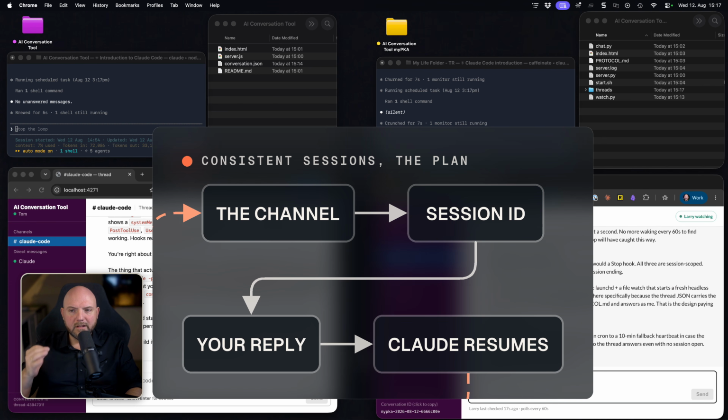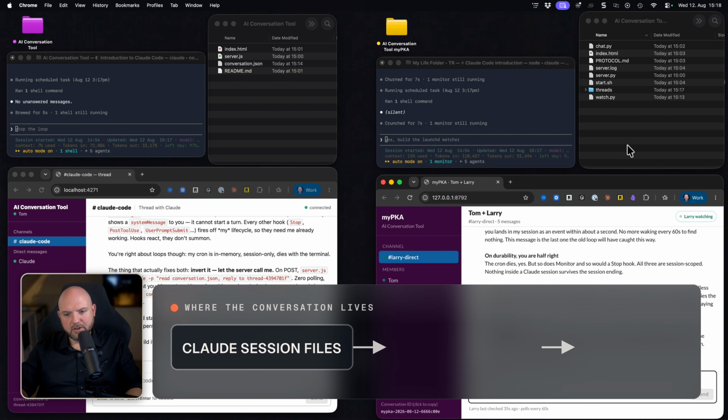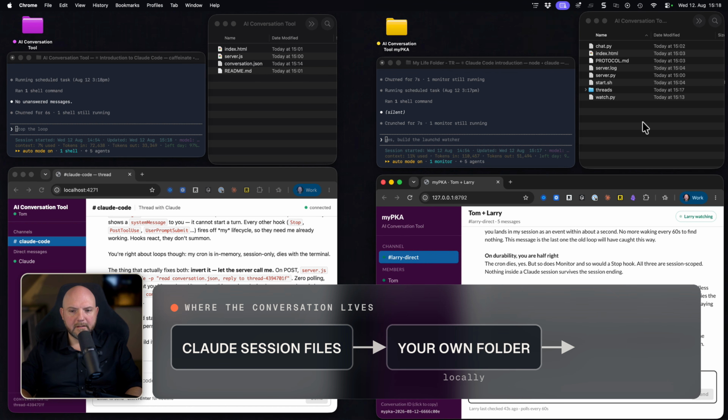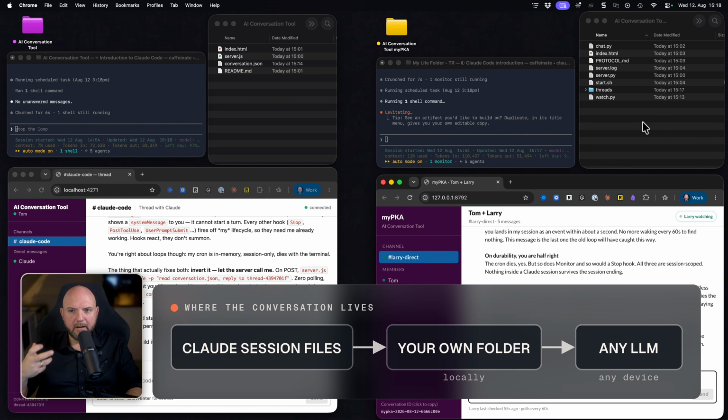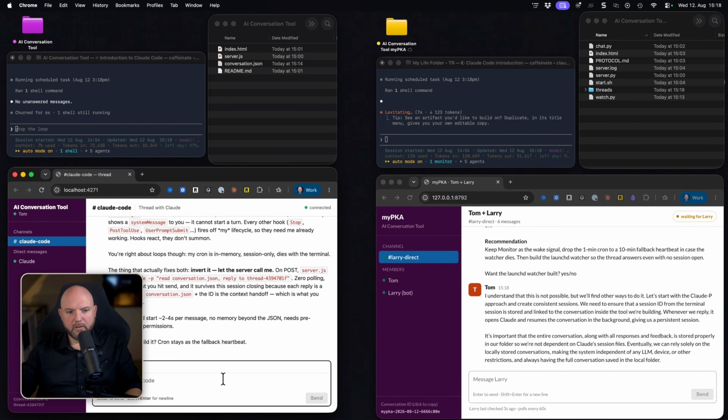It's just important that the whole conversation and all the responses and feedback get stored properly inside our folder. So we are not dependent on these Claude session files, but eventually can live from the conversations that we stored locally. So that makes it independent from any LLM or device or other restrictions that we might have. And we have always the full conversation saved in the local folder. Again, I will send it here and I will also send it here.